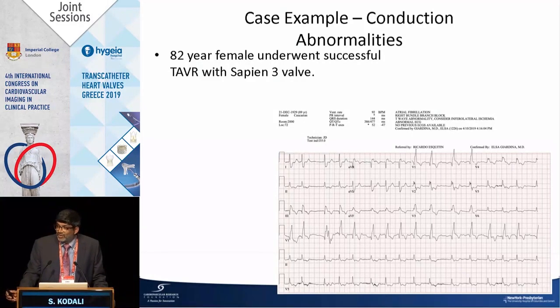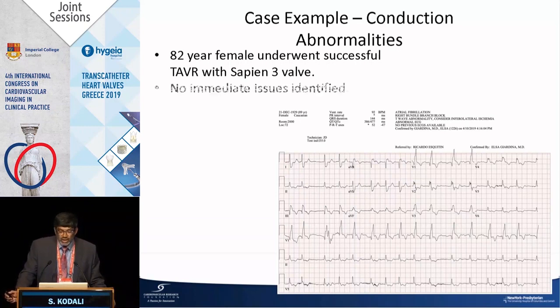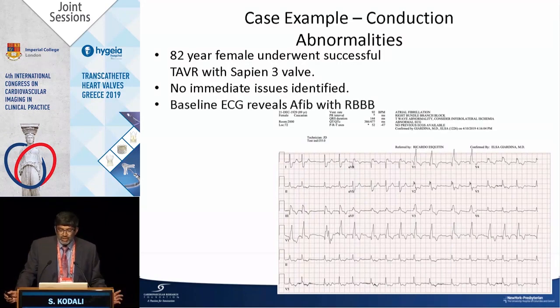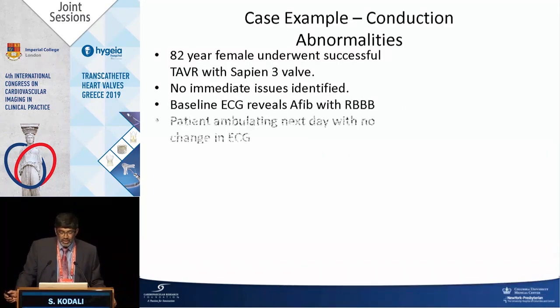And the last one is sort of humorous, not humorous, I shouldn't say that. An 80-something-year-old woman, successful TAVR, had a right bundle. We're in this pathway now of early mobilization, early discharge. Her EKG the next morning was the same, right bundle, AFib, heart rate in the 80s. No immediate issues. Baseline EKG, as I said, was AFib with the right bundle. She was ambulating the next day. We were getting ready for discharge.